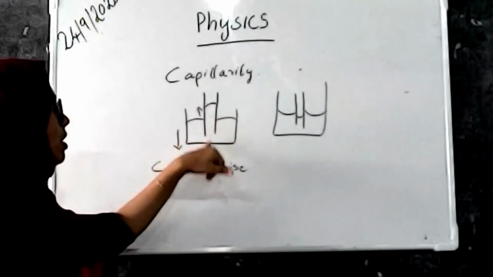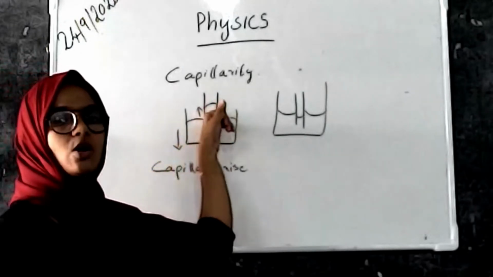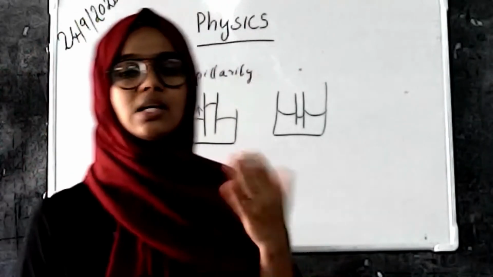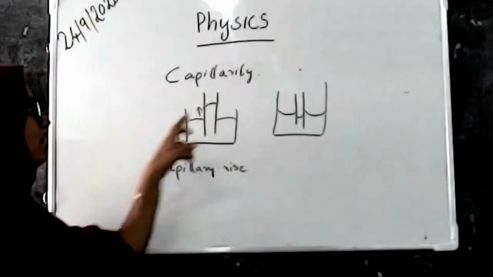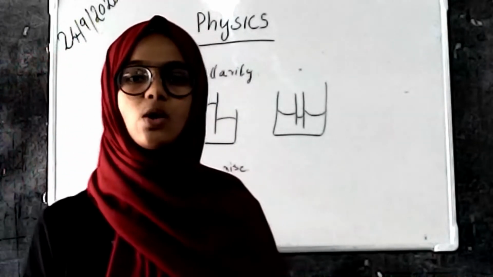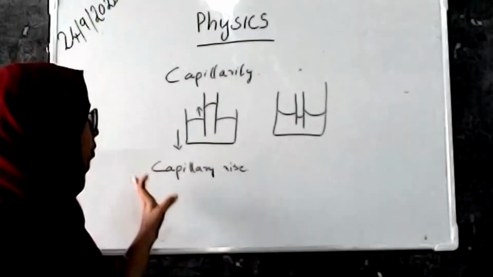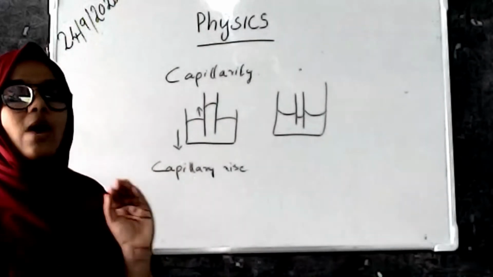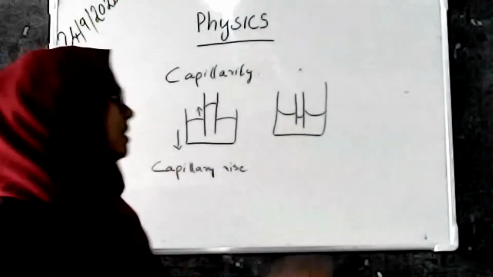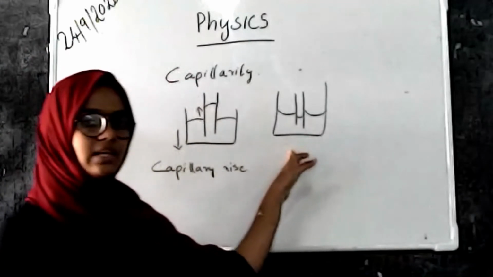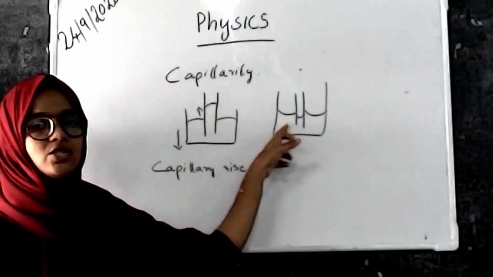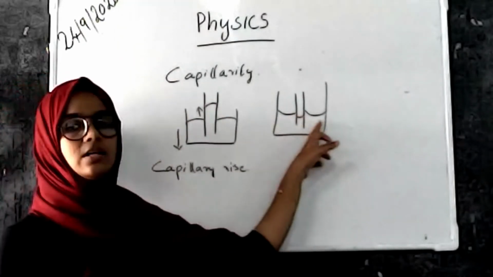The rise occurs through a narrow tube that is known as the capillary tube. Instead of a capillary tube, on any other occasion, if the rising of water occurs against the gravitational force or against the weight of the body, that rising of water is known as capillary rise. And in the case of mercury, the mercury is in the form of depression. Here rising and here depression.